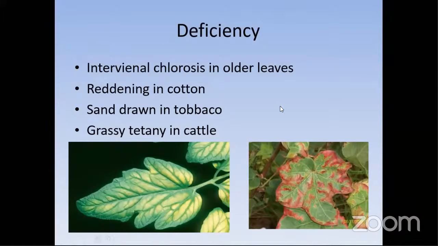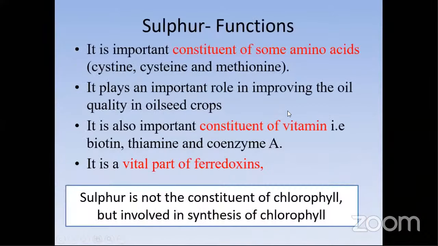Another element, sulfur. So this is another important element. If anybody wants to check whether the soil has more sulfur content, a simple layman technique is to take wet soil and smell it. If you smell something like rotten protein, you can sense that there is more sulfur content in your soil. Coming to the point, it is an important constituent of some amino acids, cysteine and methionine. Please note these points, students.